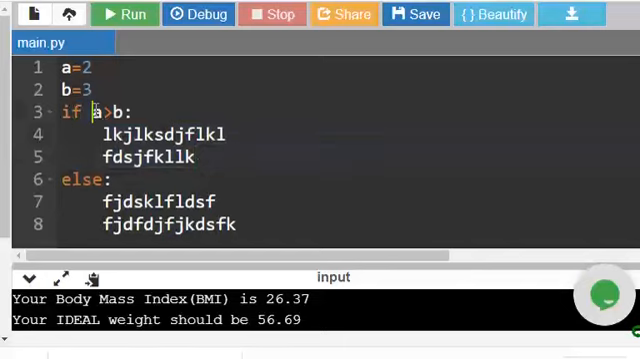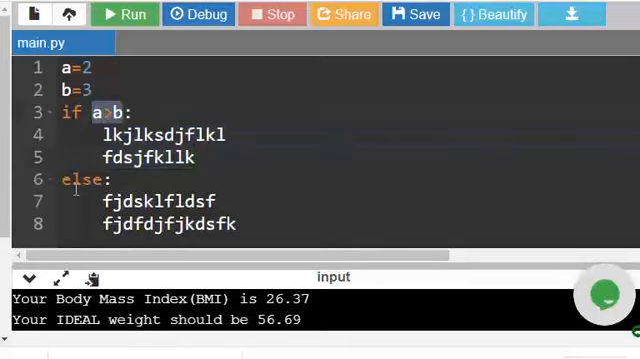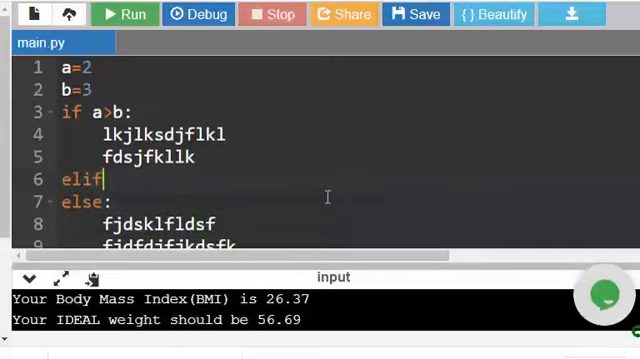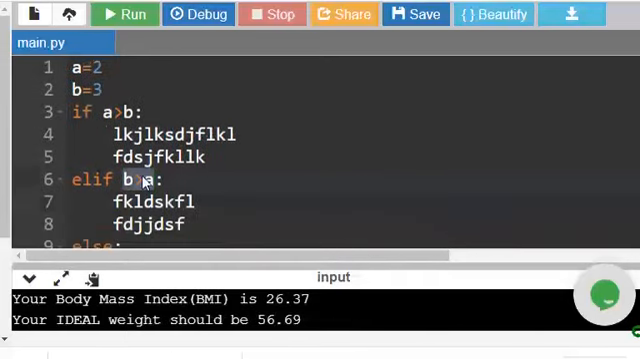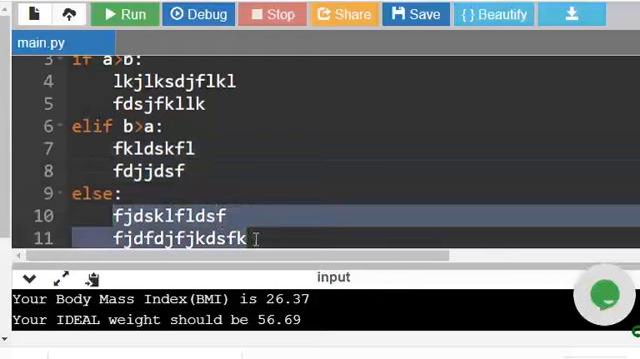So if this returns true, this block of statements will get executed. If this returns false, it will go to the next statement. That means else. Here it will get executed. If one more condition is there, we use else if. Else if B greater than A, colon. If this returns true, this block of statements will get executed. If both return false, then this block of statements will get executed.